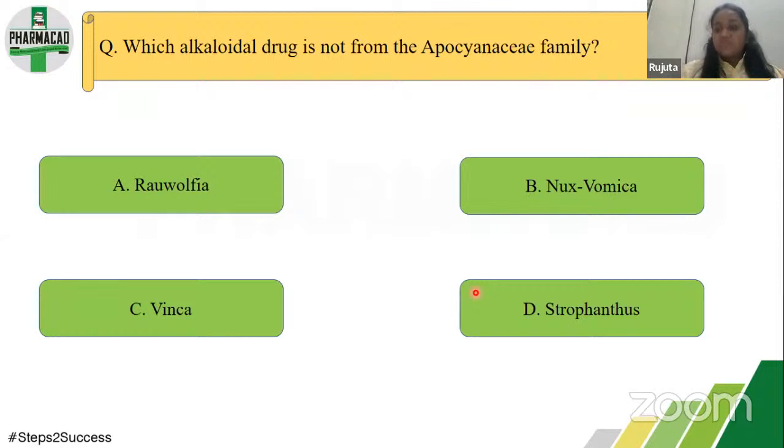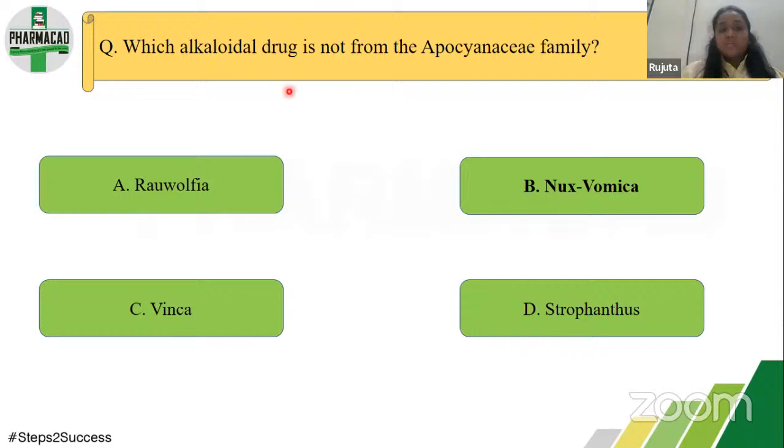Okay, so now strophanthus is one drug which belongs to the class of glycosides. So automatically strophanthus will get cancelled out. So now the three remaining drugs are Rauwolfia, Vinca, and Nux vomica. So the answer to this is, if you remember the source of Nux vomica, then it belongs to family Loganiaceae. Okay, so the answer is B, Nux vomica.